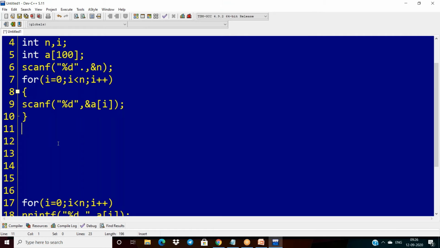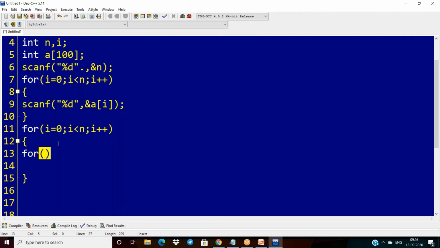So for implementing that, I'm taking first index 0, i less than n, and i plus plus. Next, I have to compare the first element with its next elements. So that is why I am taking an inner loop.